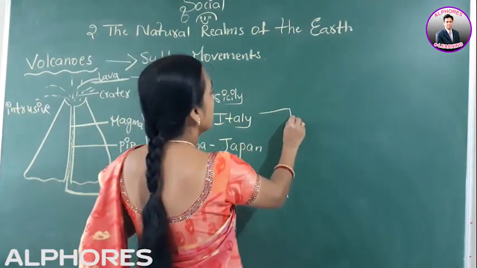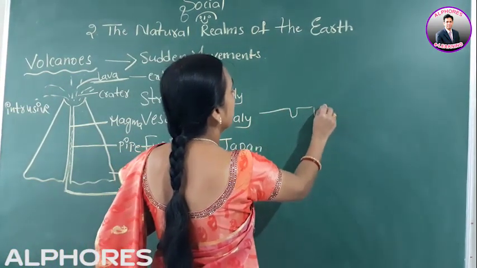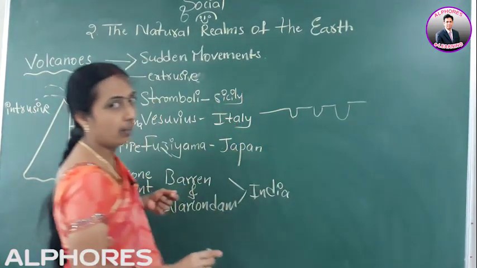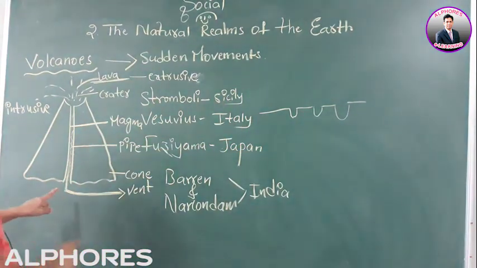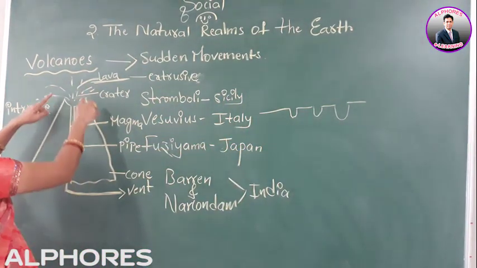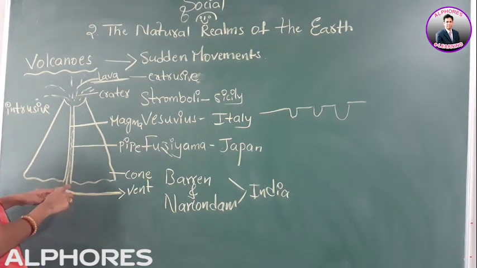And one more type of eruption is also there. That is called the series type of eruption. Like this it will be. I will explain the series type of eruption. Here in the central type of eruption, just a conical shaped hill will be there.